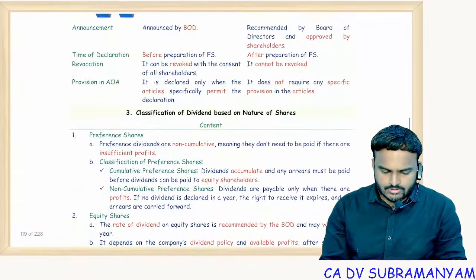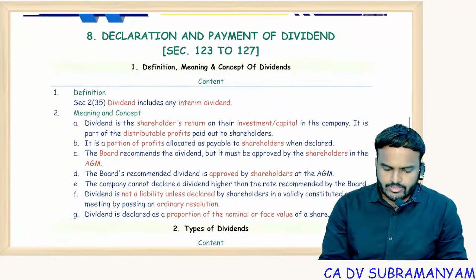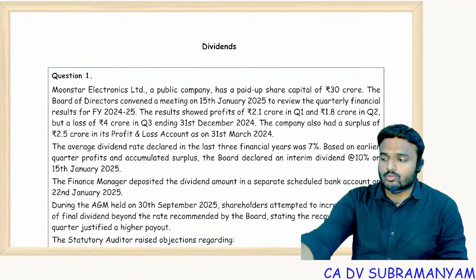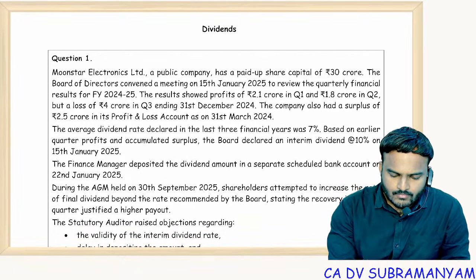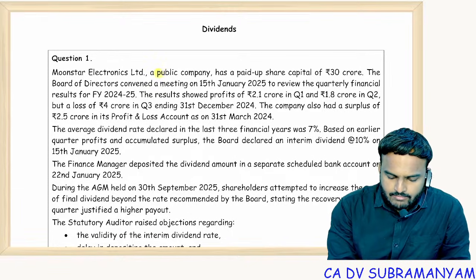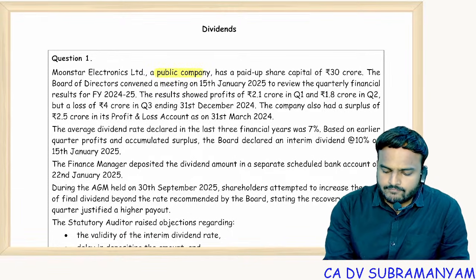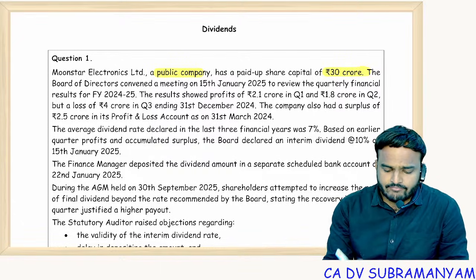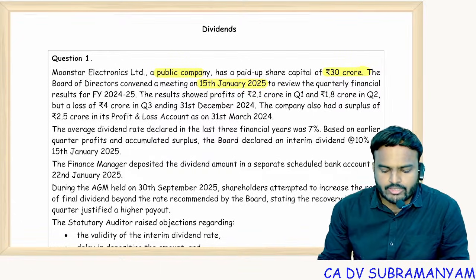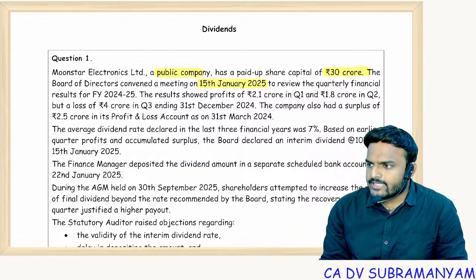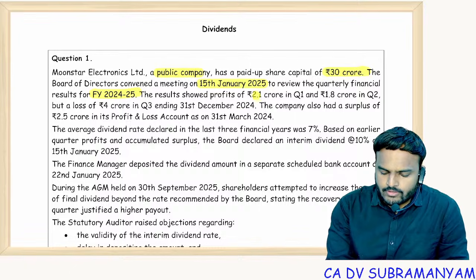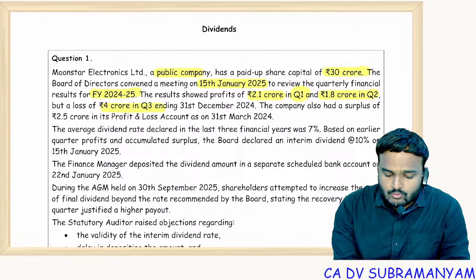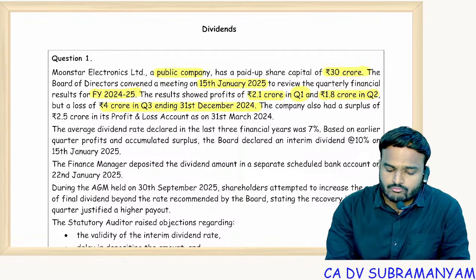First topic, dividends, and I'm going to show you question 1. Moonstar Electronics Limited, a public company, has a paid up share capital of 30 crores. The board of directors convened a meeting on 15th January 2025 to review quarterly financial results for financial year 24-25. The results showed a profit of 2.1 crore in quarter 1, 1.8 crore in quarter 2, but a loss of 4 crores in quarter 3 ending 31st March 2024.